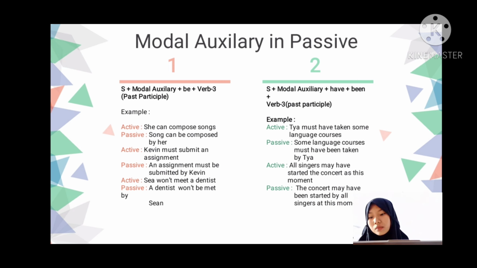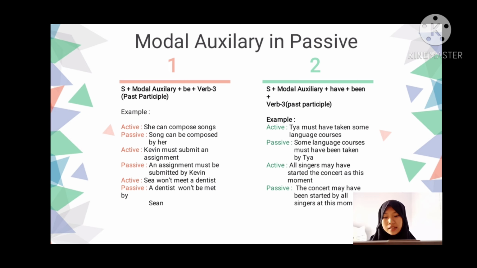So, the second, Kevin must submit an assignment. Kevin is subject. Must is modal. Submit is verb. Verb 3 of submit is submitted. An assignment is object, and the object will be the subject of the passive. So we have to write it in the first place of the passive sentence. Okay, so the passive is an assignment must be submitted by Kevin.